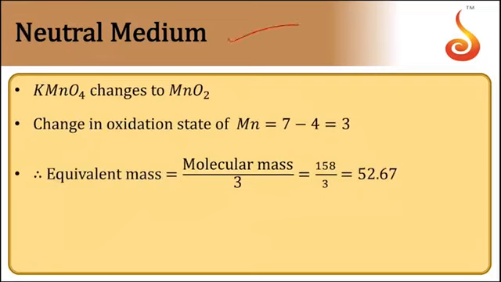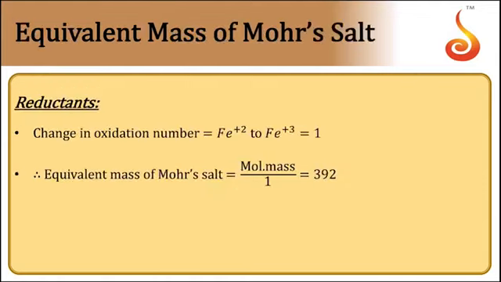Now when you take the neutral medium, KMnO4 changes into MnO2. In MnO2, the oxidation state of manganese is plus 4, and here the oxidation state is plus 7. So the change is 3. Therefore the molecular mass by 3 gives the equivalent mass of potassium permanganate. So in the case of oxidizing agents, we need to see the molecular mass divided by the decrease in the oxidation state.